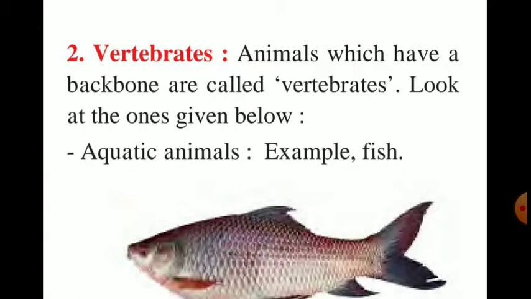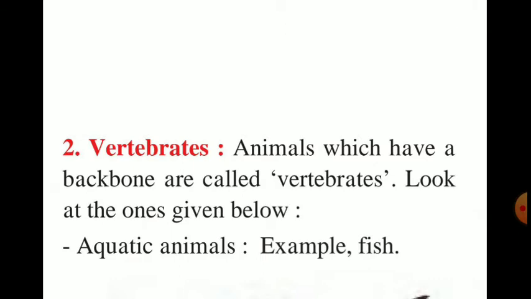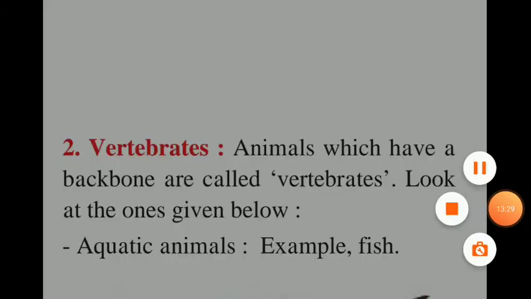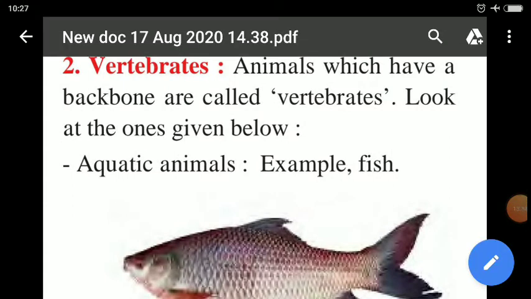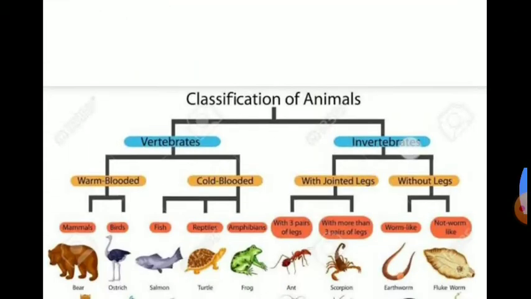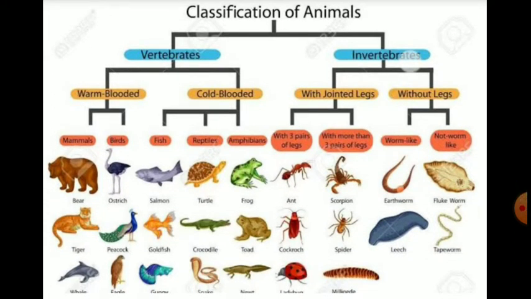Look at the ones given below. Aquatic animals, that is fish. Vertebrates, that is animals which have a backbone, are called vertebrates. Look at the picture. Later, this is the classification. You can take its screenshot and read that.